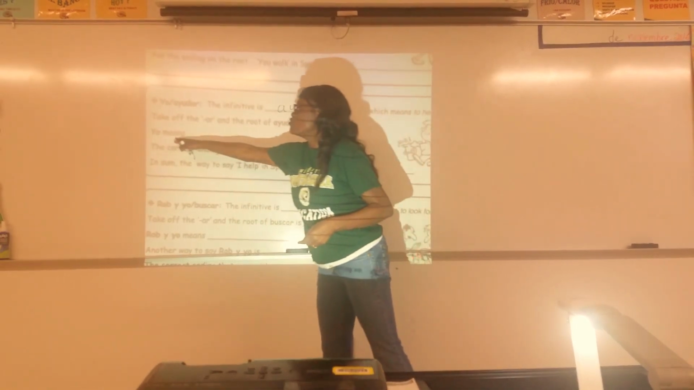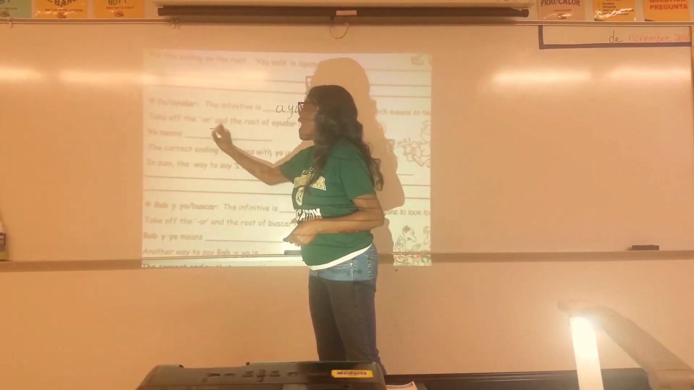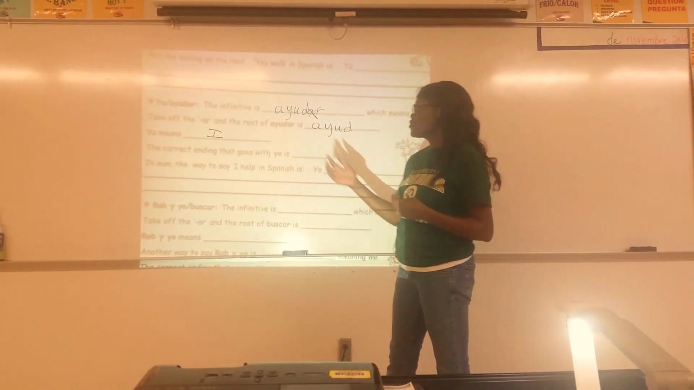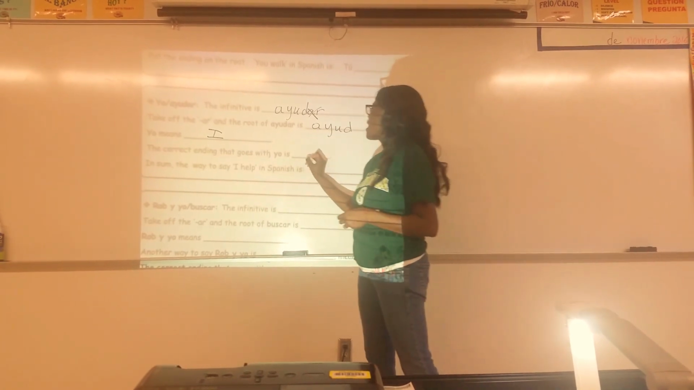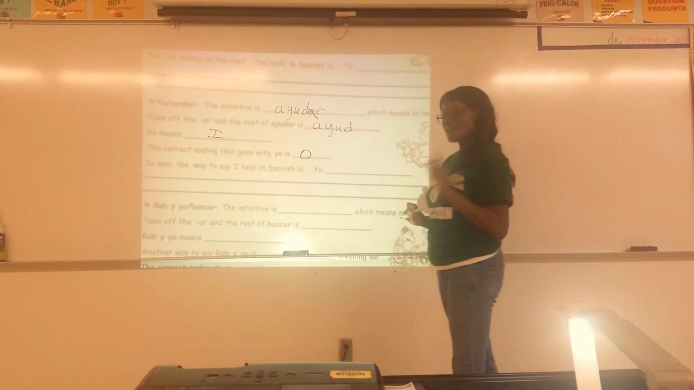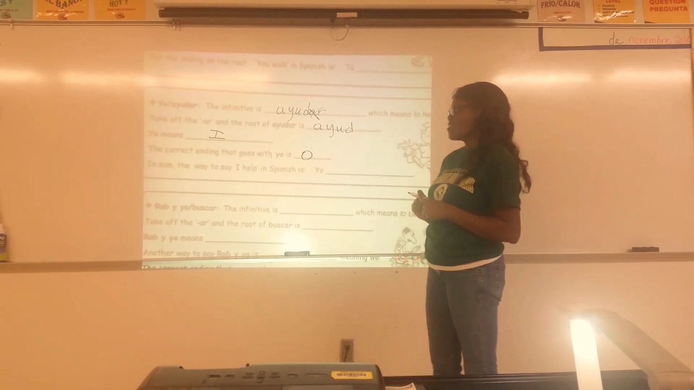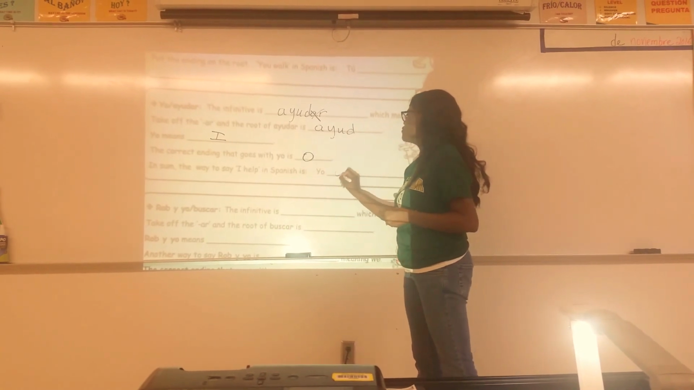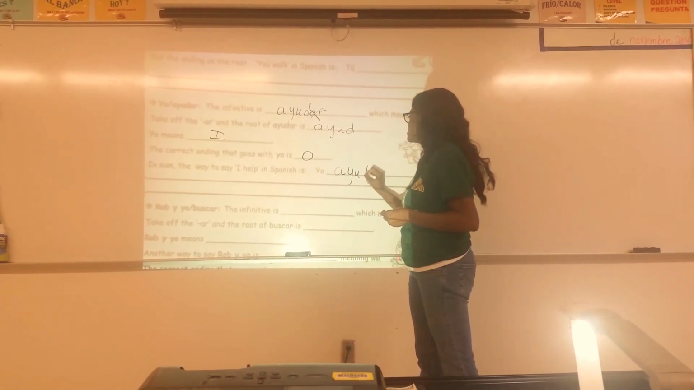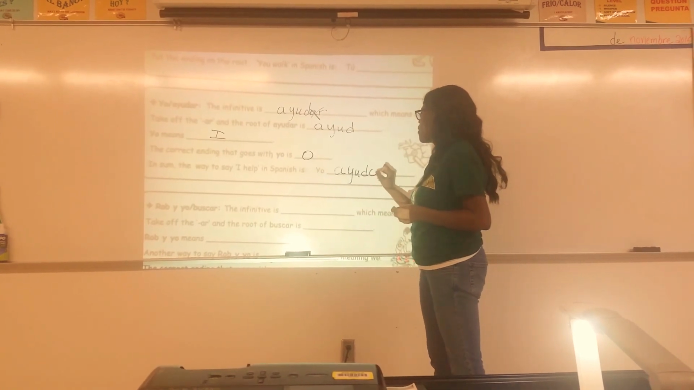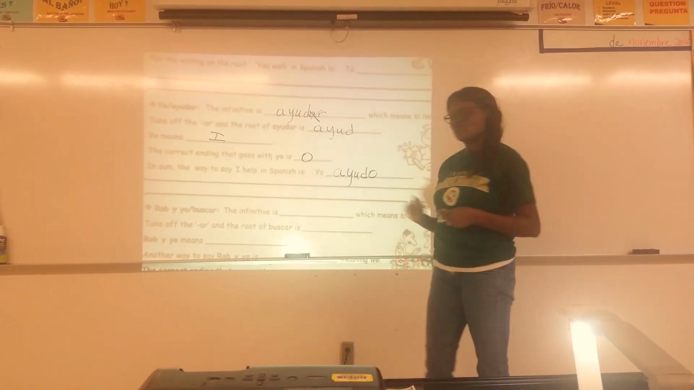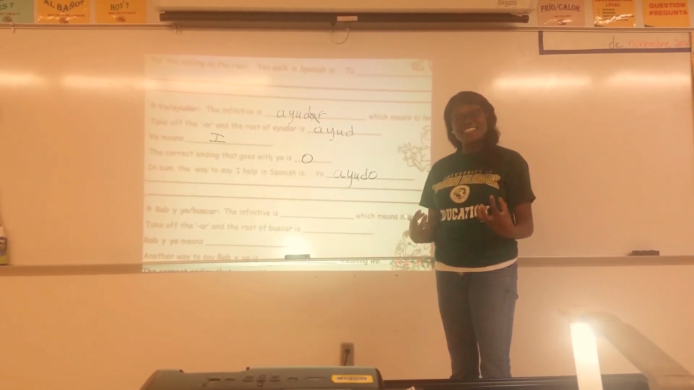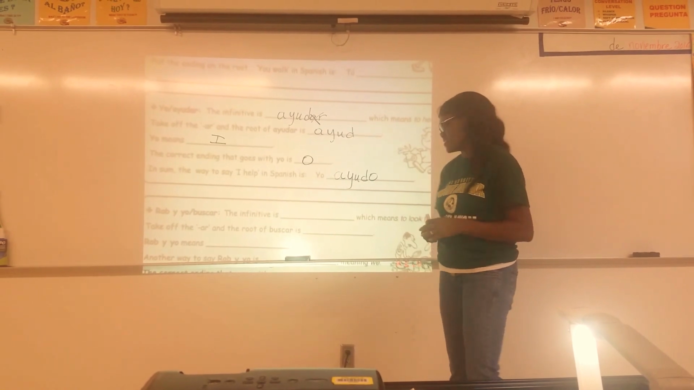Now your subject pronoun yo, that means I. Now the correct ending that we have learned so far that goes with yo is O. For AR verbs, it is O. So, in sum, the way to say I help in Spanish is you take your root, ayud, you add your O, now you have yo ayudo. So, are you getting it? Is it sinking in? Think about it. I'm going to do a third one.